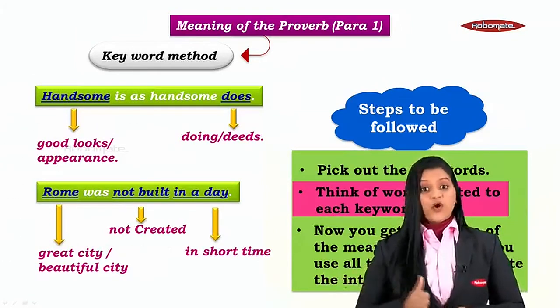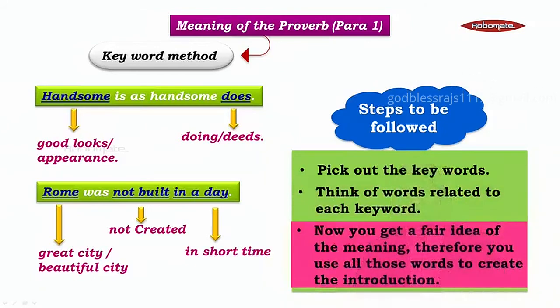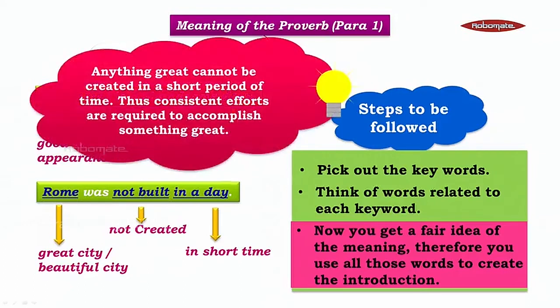Now, let's move on to step number 3. What was our step number 3? Now you get the fair idea of the meaning. Therefore, you use all those words to create the introduction. So, how will we put together all these words? Anything great cannot be created in a short period of time. Isn't it so?